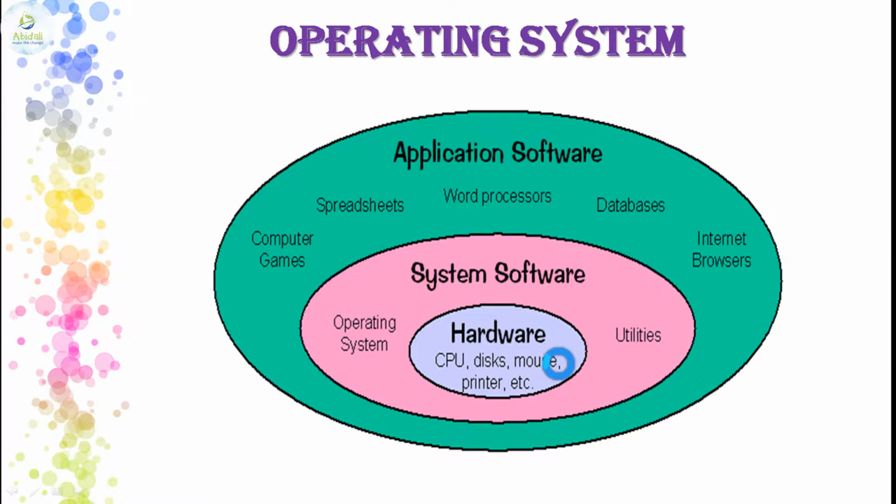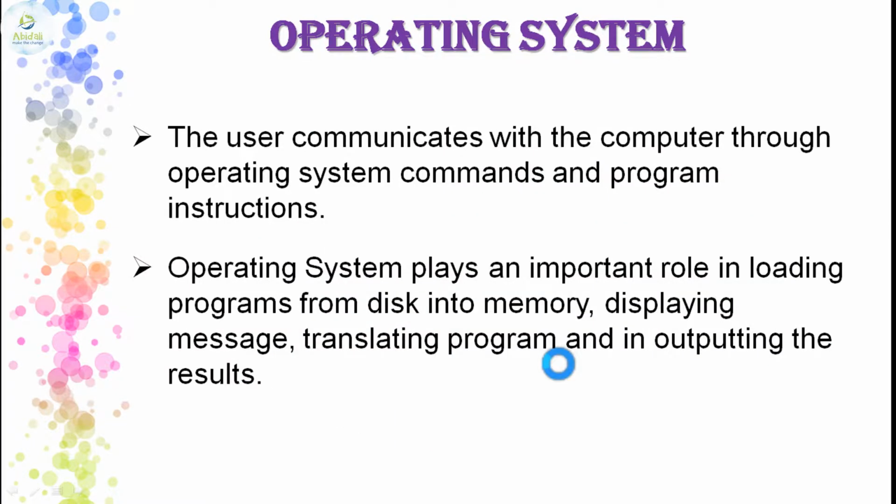So who is nearest to the hardware? The system software, that is the operating system, is much nearer to the hardware, that is the CPU, disk, mouse or keyboard, whatever it is. So it is going to manage the entire hardware. But if I want to store anything into the hardware from the application software, I require the help of the operating system to do so. This is how the operating system works.